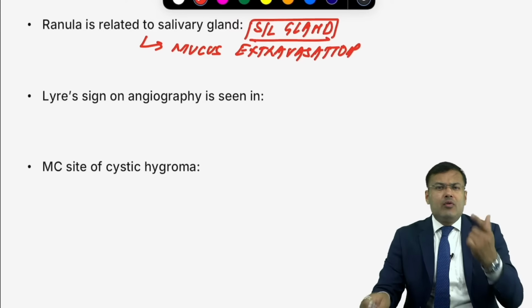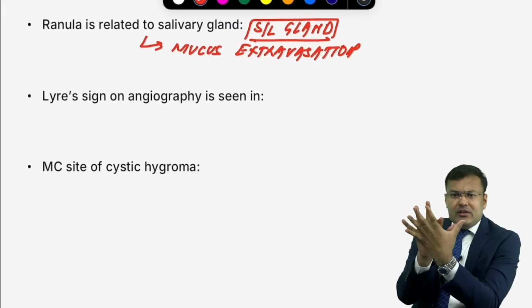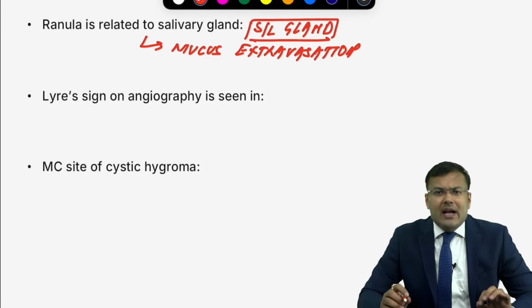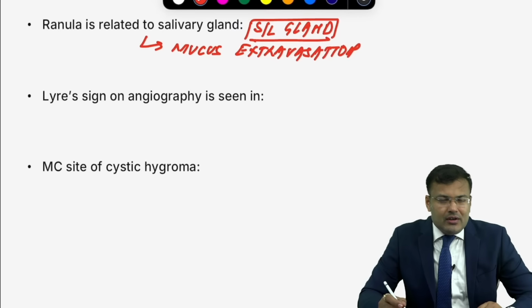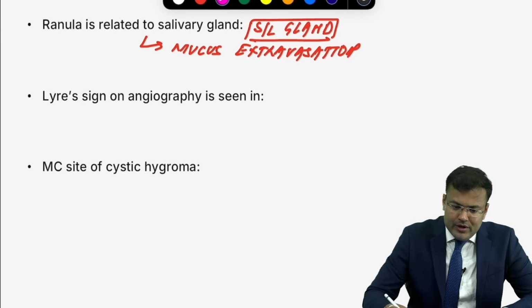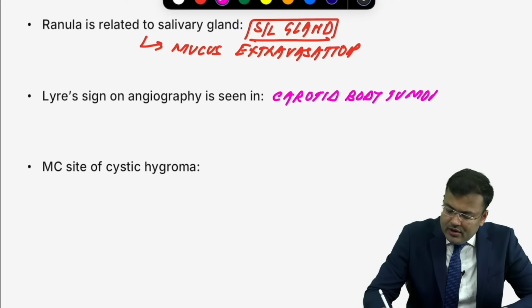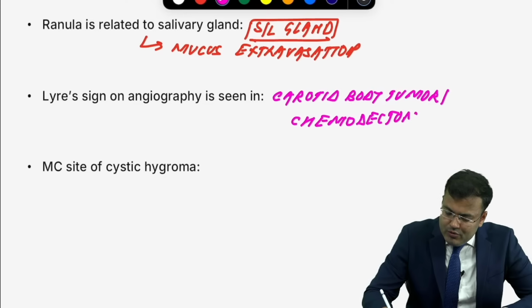Lyre sign. What is the problem? There is splaying of carotid because there is a tumor. Tumor here at the carotid bifurcation. What's the name? Carotid body tumor, also known as chemodectoma. So this is carotid body tumor or chemodectoma.